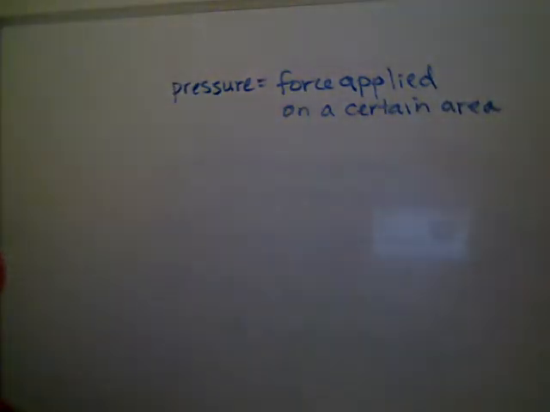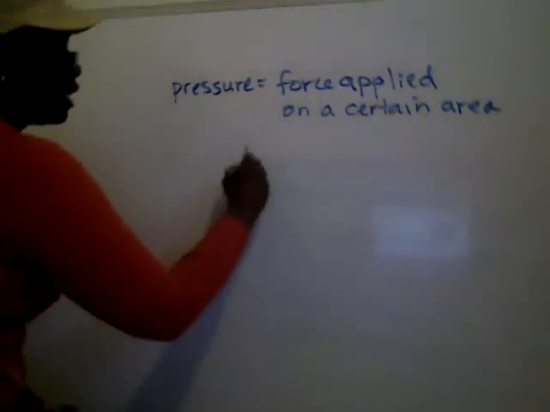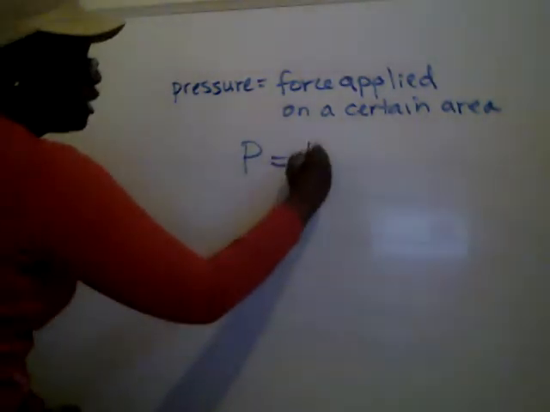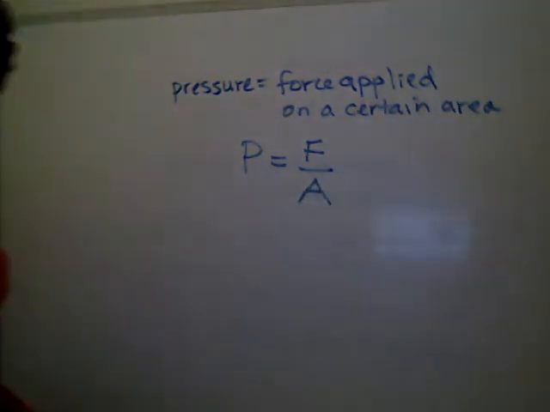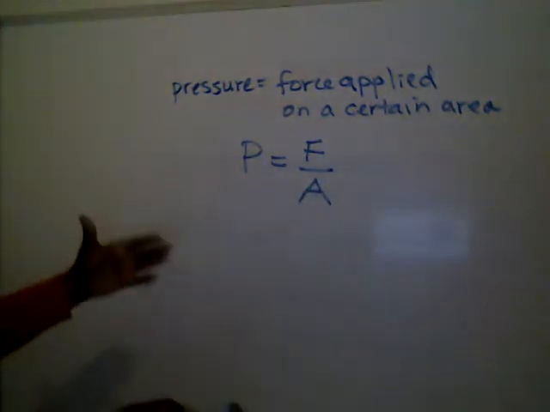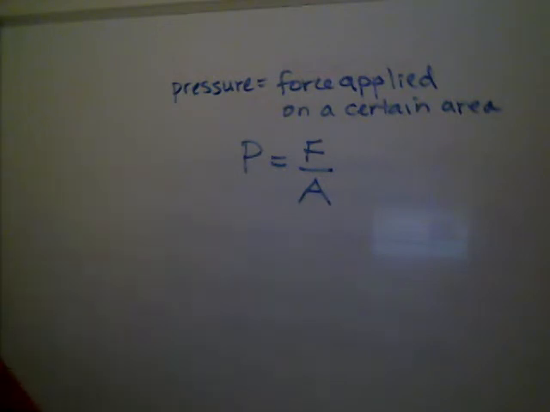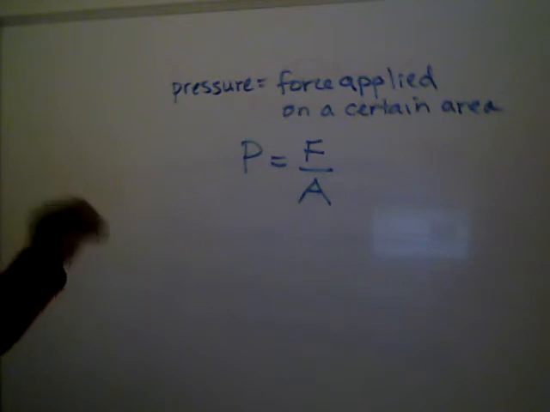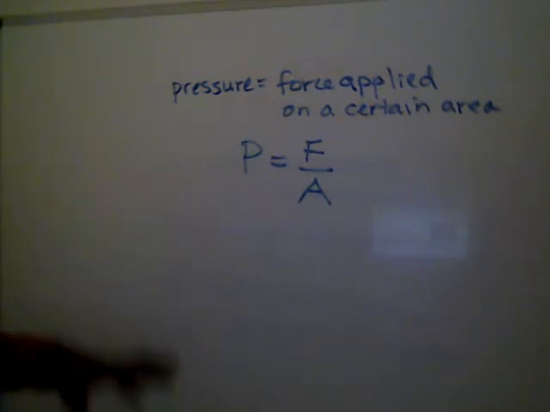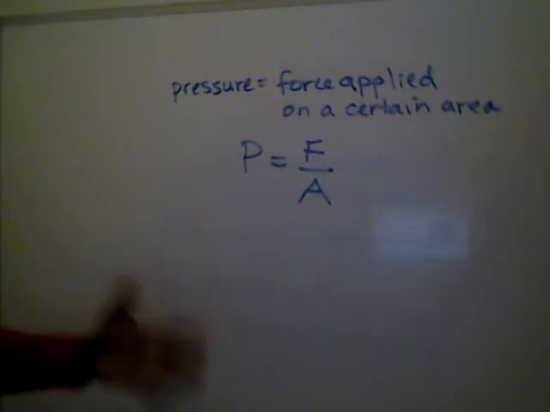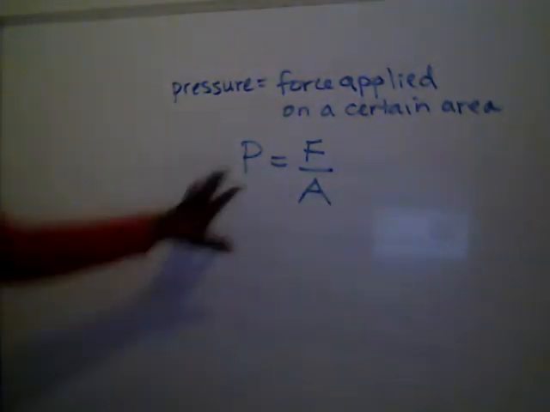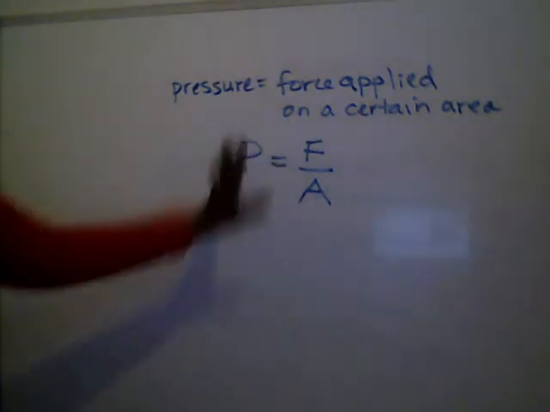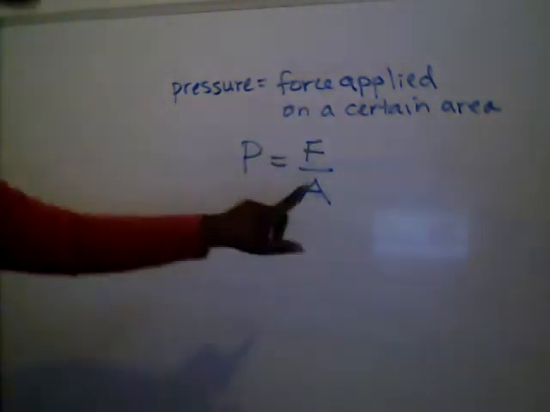So the force applied on a certain area. Sometimes you might actually see this equation, P, meaning pressure, equals force over area. So what that would mean is the larger the area, imagine us pushing down on something, whether it's a balloon or a ball, the more force we can push down on it. If it's a smaller area, we can create more pressure. If we're pushing down on a larger area, we're not creating as much pressure. But this is one equation. Just be familiar with the idea that pressure is force applied on a certain area.